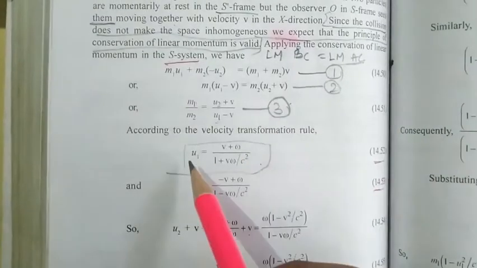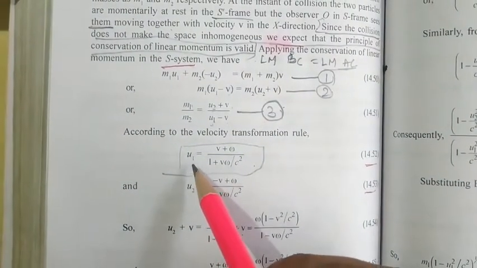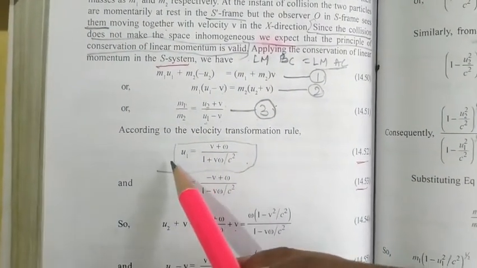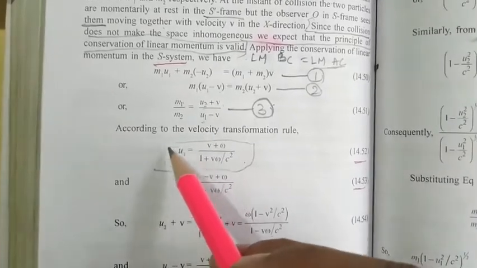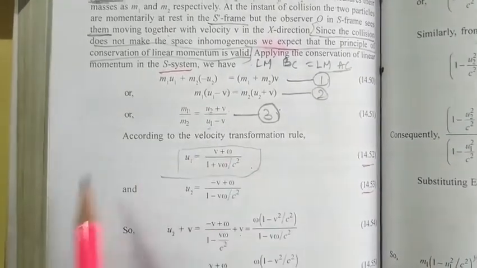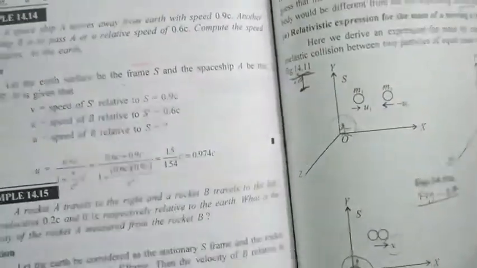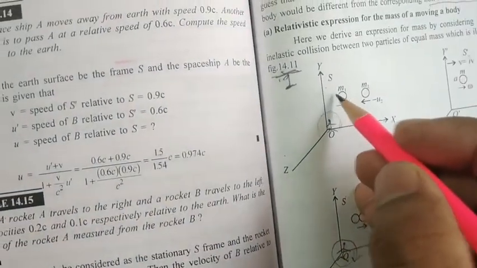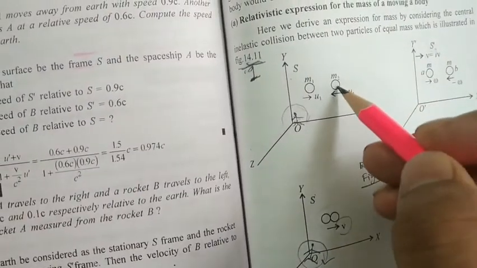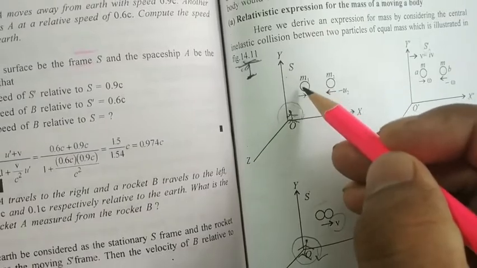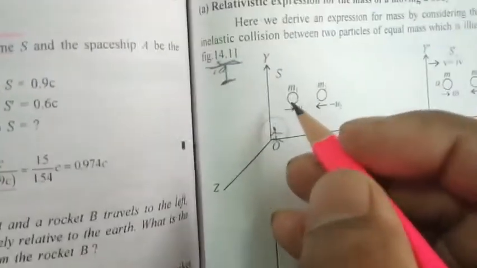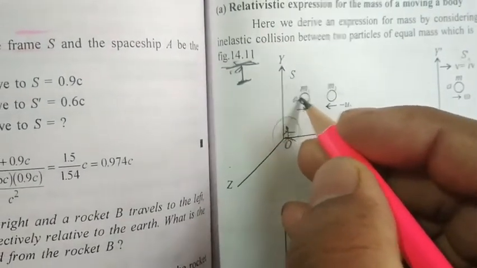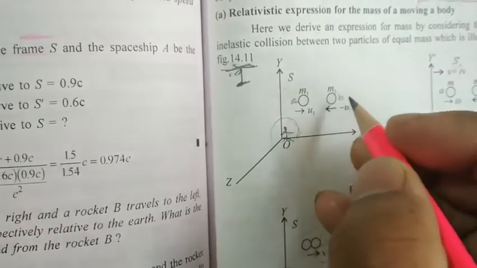So we can write u1, that means velocity of particle A in S frame, right? This is your A mass and this is your B mass.